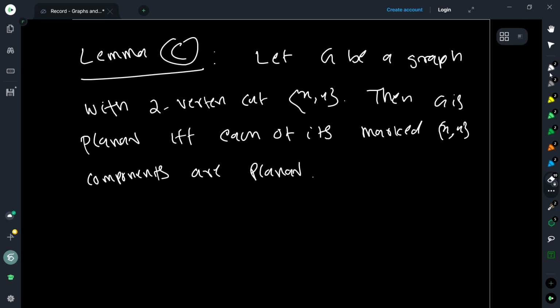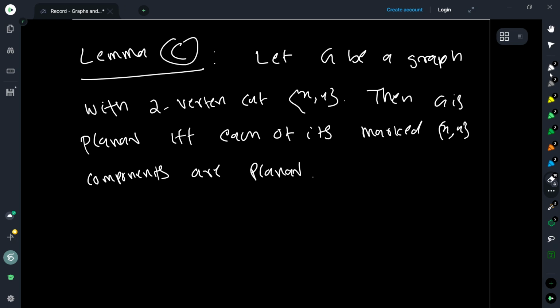Yeah, but we in fact proved that if a graph is planar, all its minors are planar. So we just proved in the previous lemma that every marked xy component is a minor, so that will also follow. What you said is fine, but yeah.